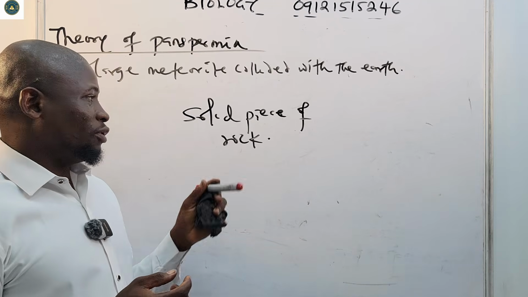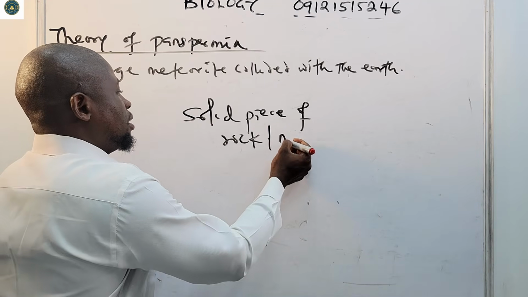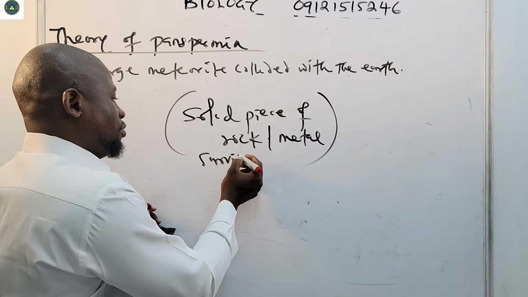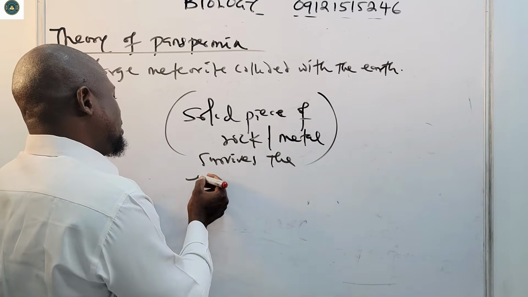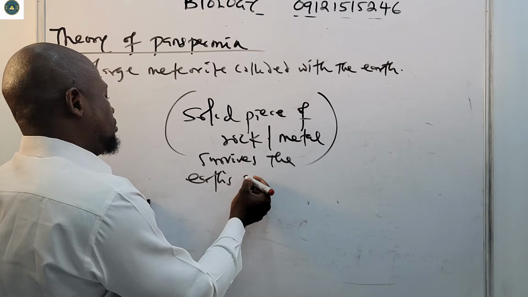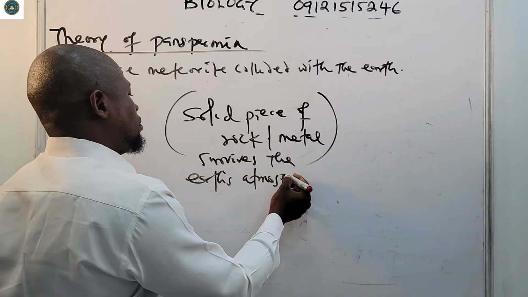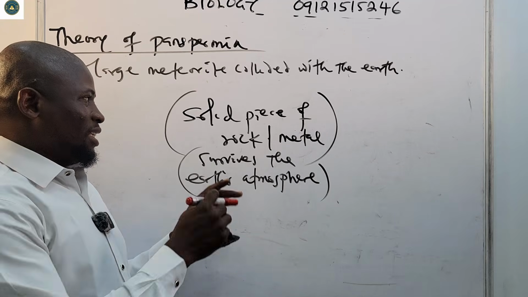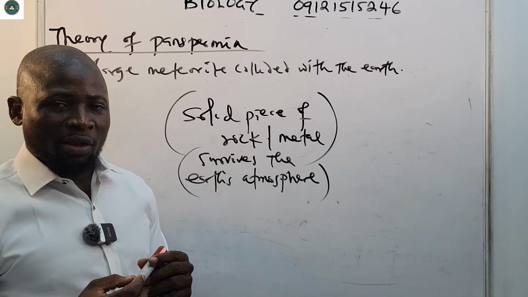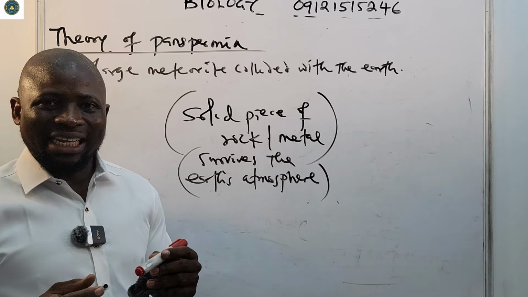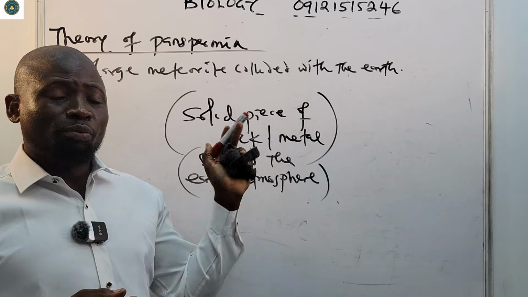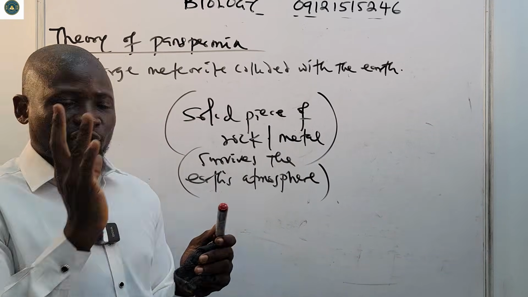A solid piece of rock or metal that survives the Earth's atmosphere, and then it lands on the Earth's surface.